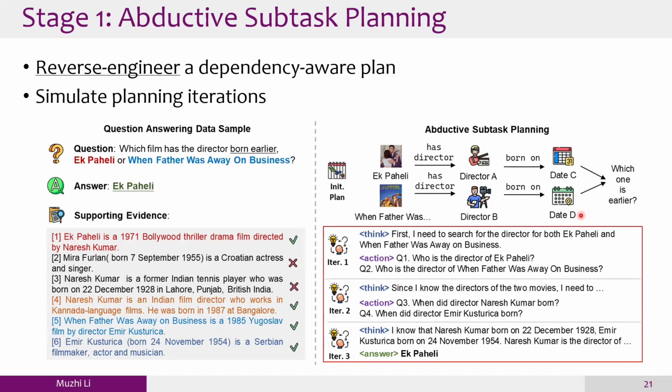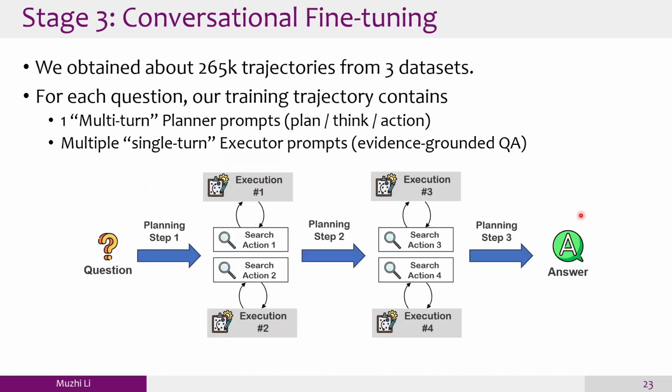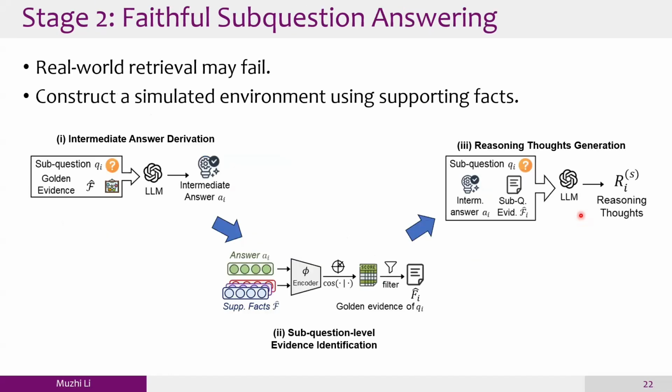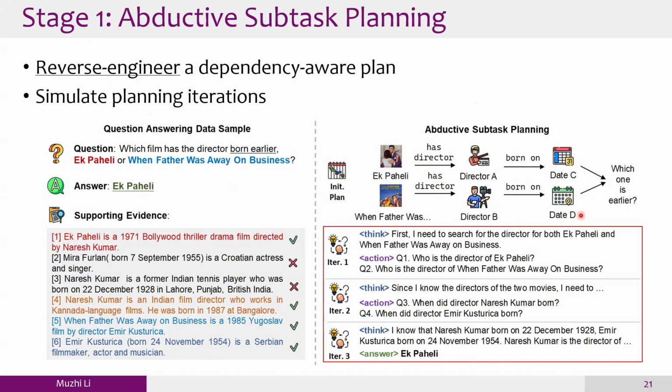Oh, yeah, thank you for your question. I believe you are asking why we use three iterations, or why we have three planning steps, and why we have four execution steps. Is that your question? Yeah. Also, are they linear or in a loop? Okay. Thank you for your question.